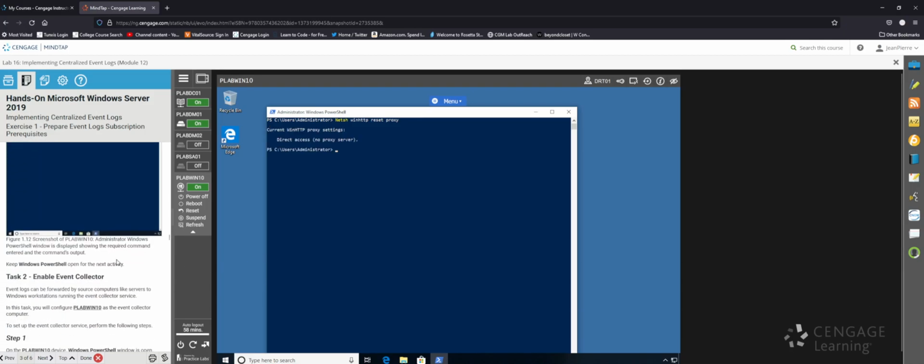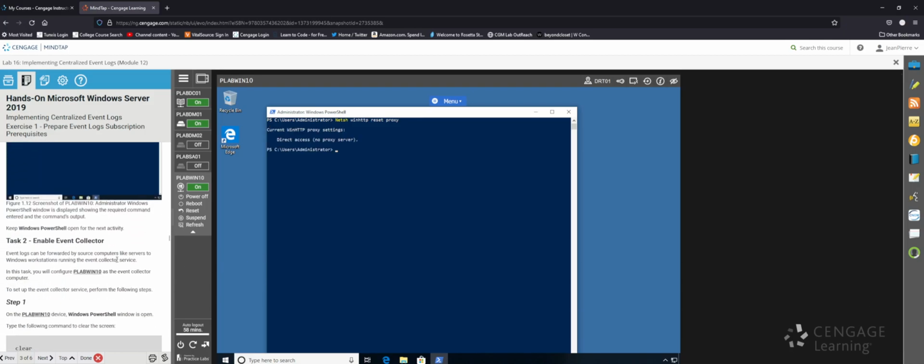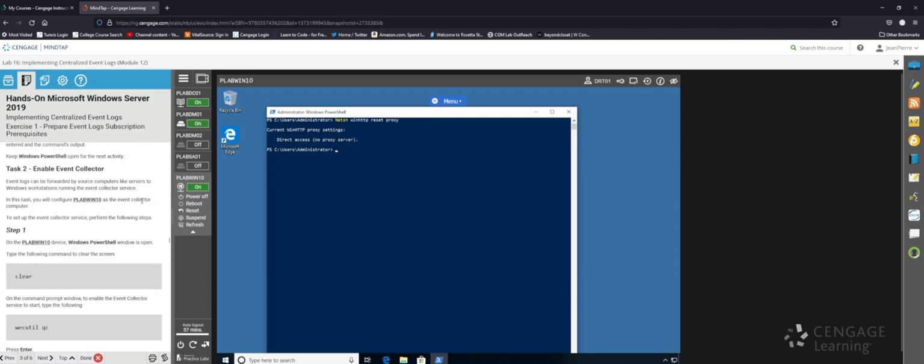Okay, so that's it. It was really repetitive. We essentially wrote the same command across 3 different machines. We did have to enable WinRM on the user computer, the plab win10, but aside from that, that was the only real change. Other than that, we were typing in basically the same commands. So now we're going to go to task 2, which is enable event collector.